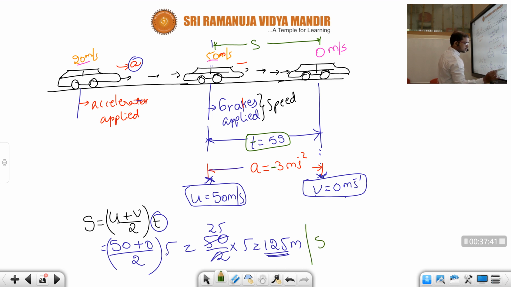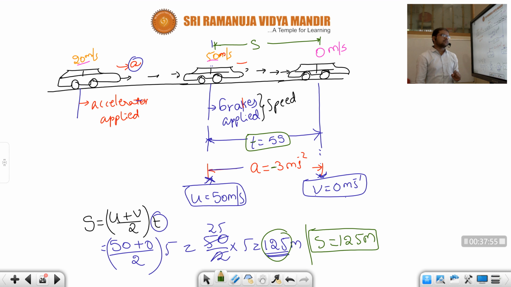How much is S value, children? S value we got 125 meters. Children, once imagine, after pressing the brakes, if it is traveling up to 125 meters, so much damage could happen. Okay, so much damage may happen.